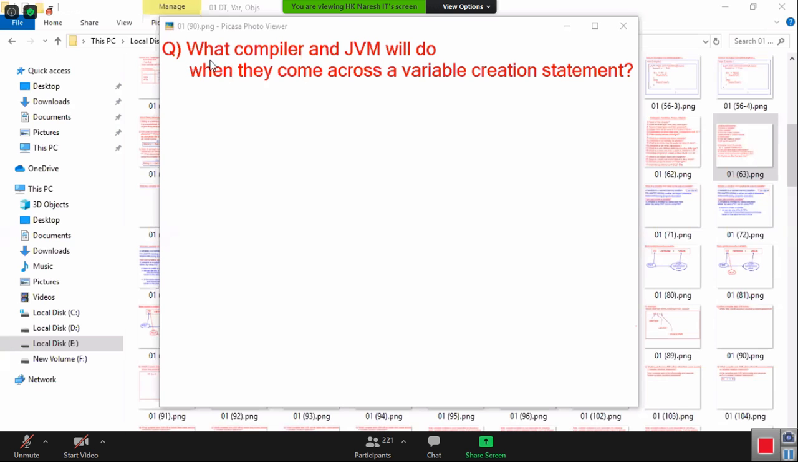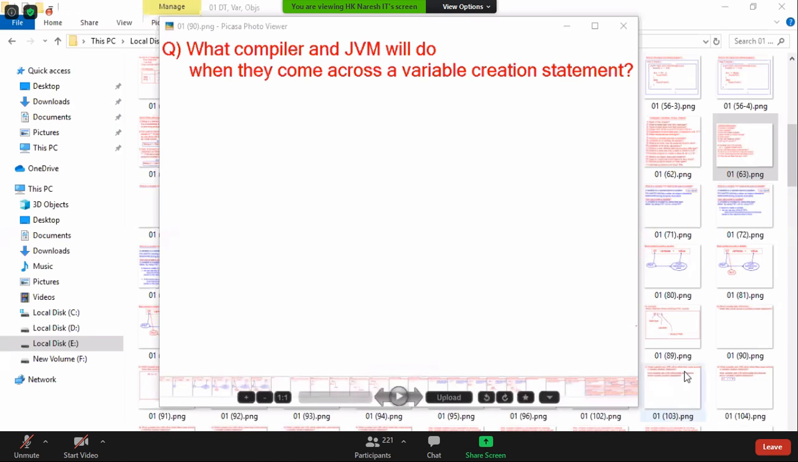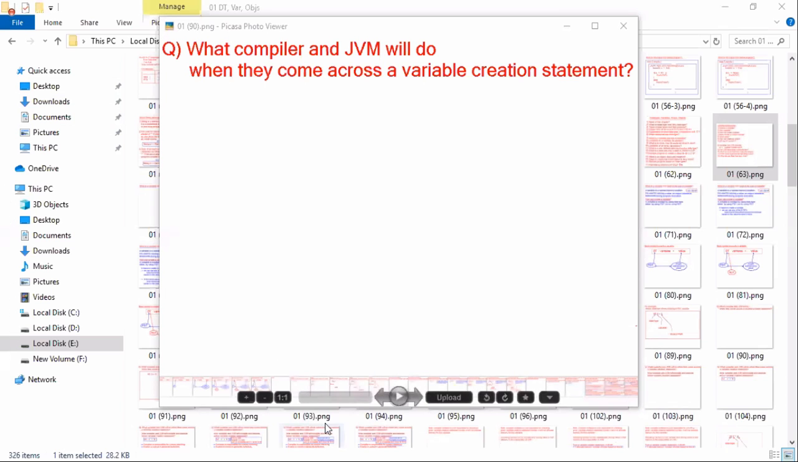Come to the point. What will the compiler and JVM do when they come across a variable creation statement? Okay, let me explain this point with a program.